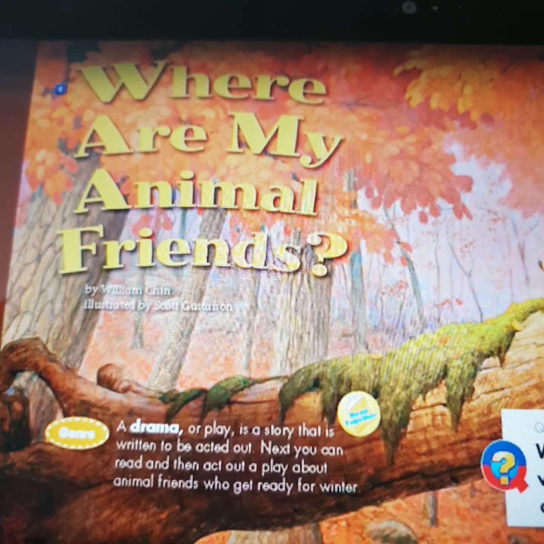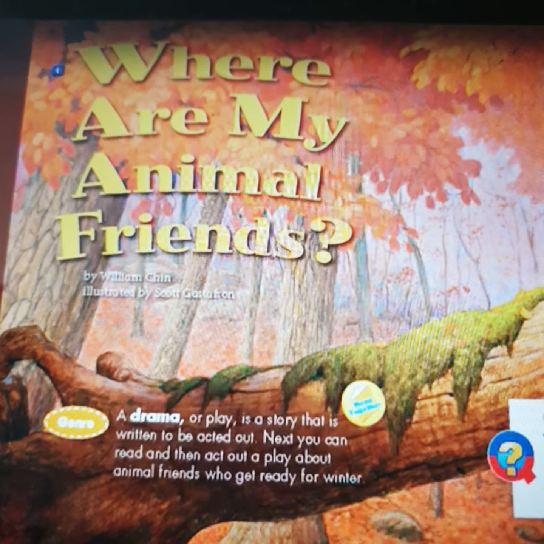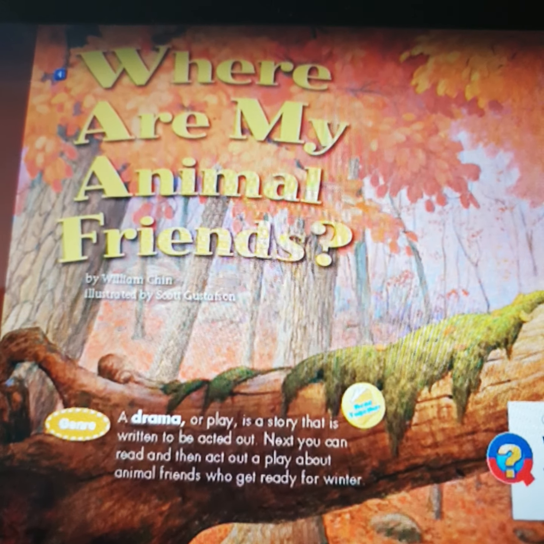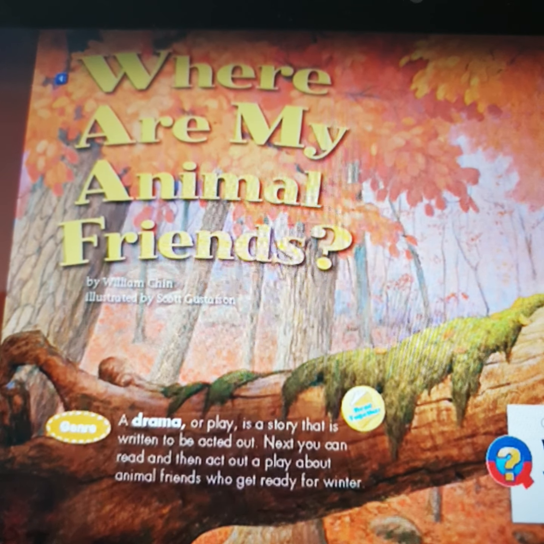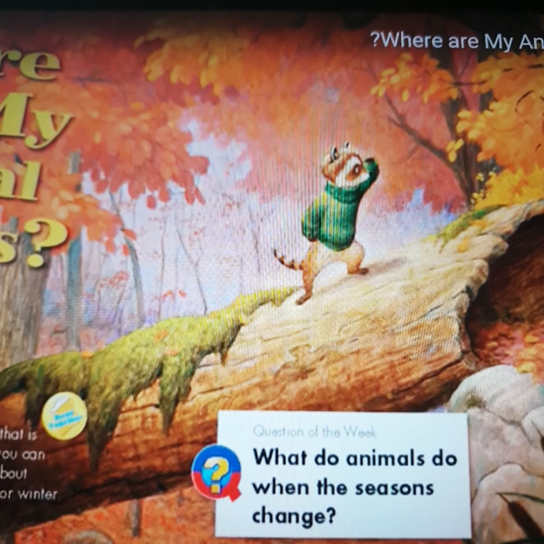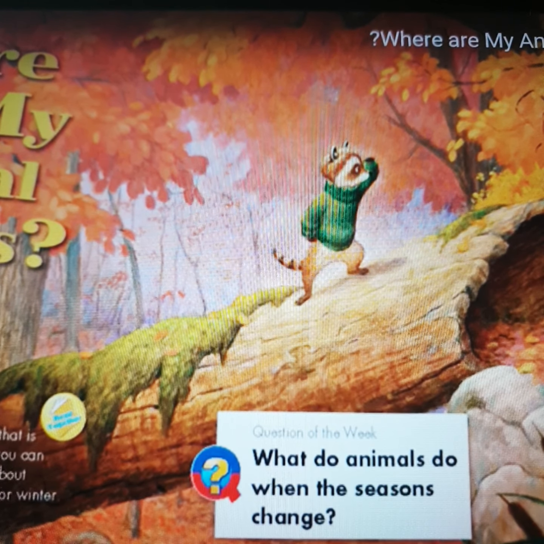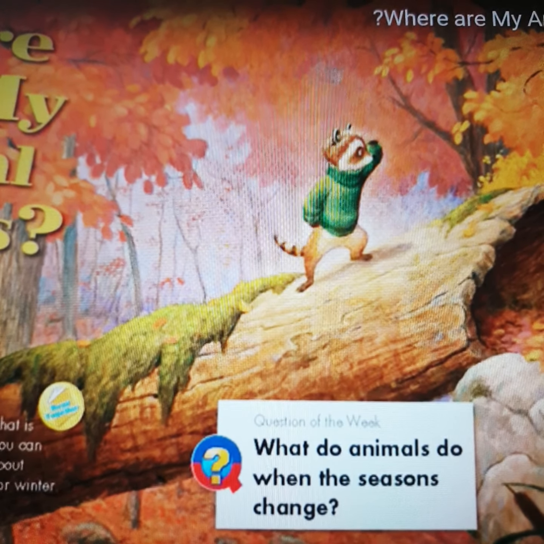The title of the story, Where Are My Animal Friends? In this story, we can see that the setting is the forest. In the forest, we have a lot of animals. The question of the week: what do animals do when the seasons change? So what do we mean by seasons?